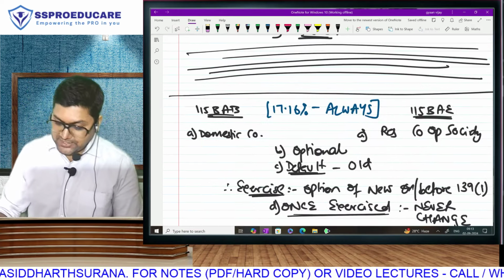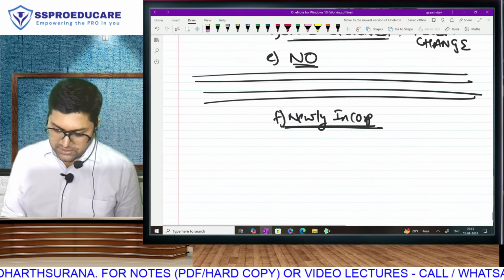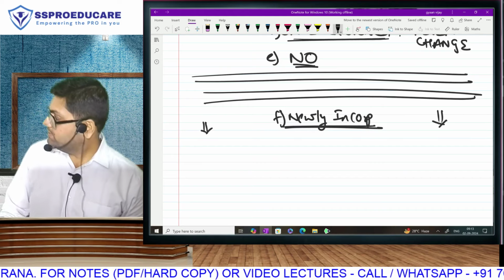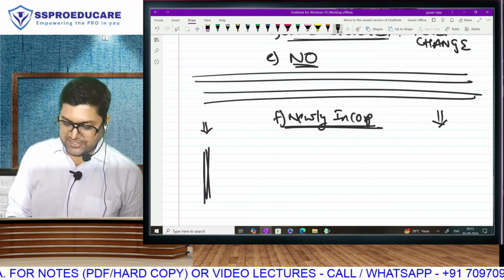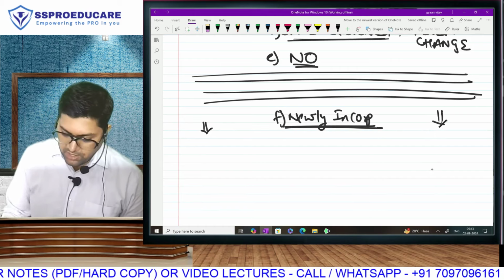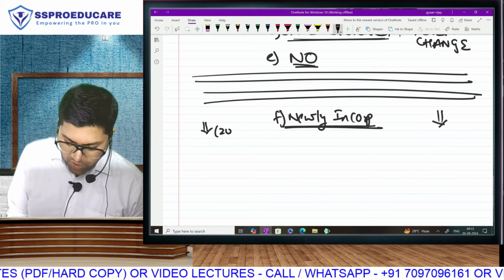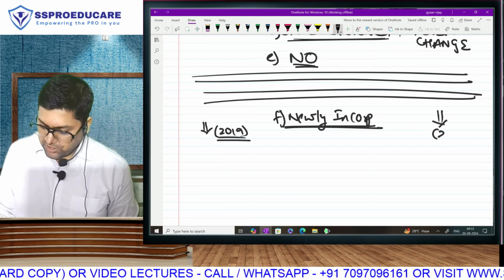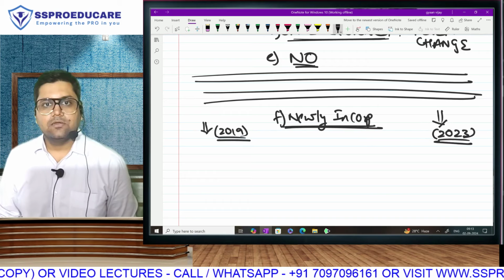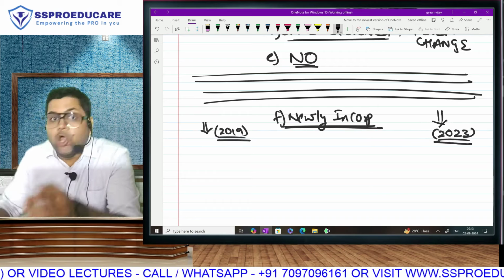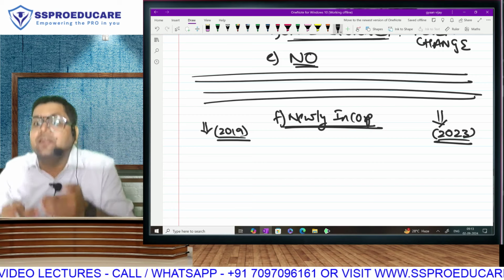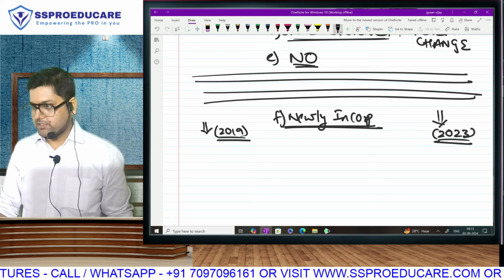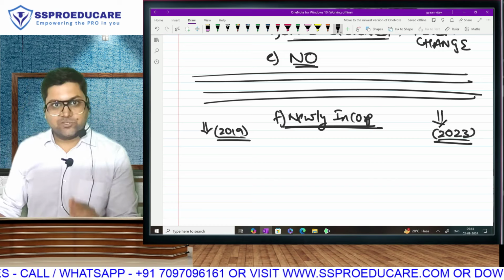Government brought these sections suddenly. This section, company wala section, and this section here, cooperative society wala section. Listen to me carefully. This was brought in the 2019 ordinance, and this was brought in the 2023 budget, last year's budget. So government said, from today, if you are newly incorporated company or cooperative society, then you fall in this section. And from today means what?